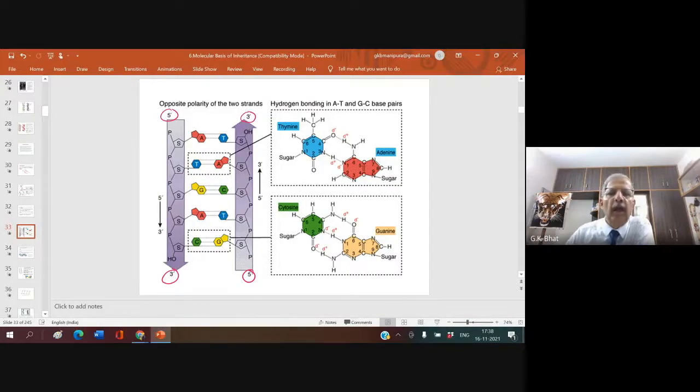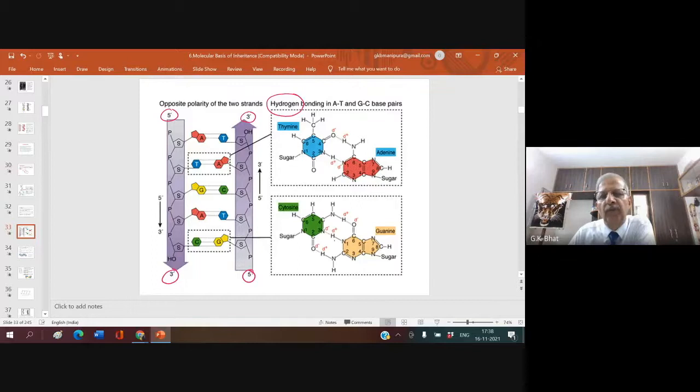The bonding between the nitrogen bases is hydrogen bonding. And you also know that there are two hydrogen bonds between adenine and thymine, and three bonds between guanine and cytosine.